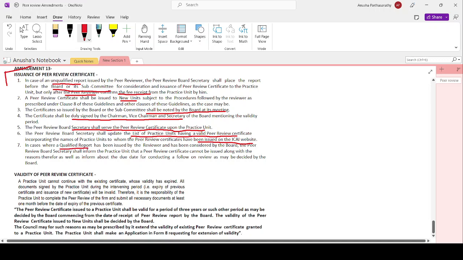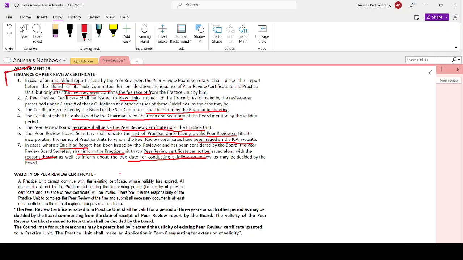Now, till now we have discussed unqualified reports. In case of a qualified report, once it has been considered by the board, the peer review board secretary shall inform the practice unit that the peer review certificate cannot be issued, along with the reasons, as well as inform the due date for conducting the follow-on review. If there is a qualified report, I will inform that I will not issue a peer review certificate and I will mention the due date for conducting the follow-on review.